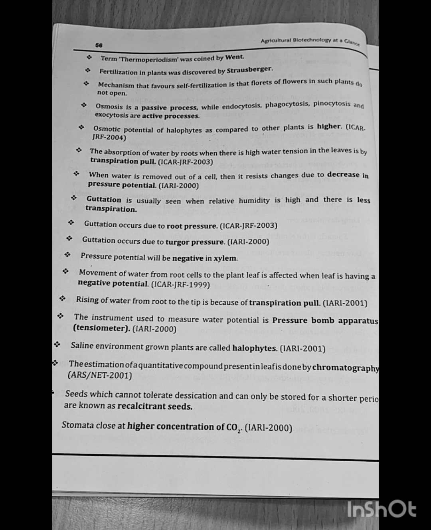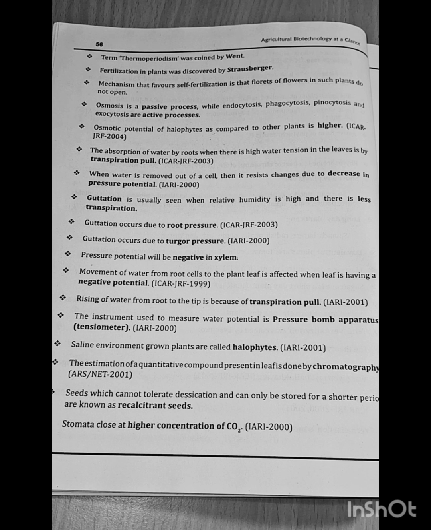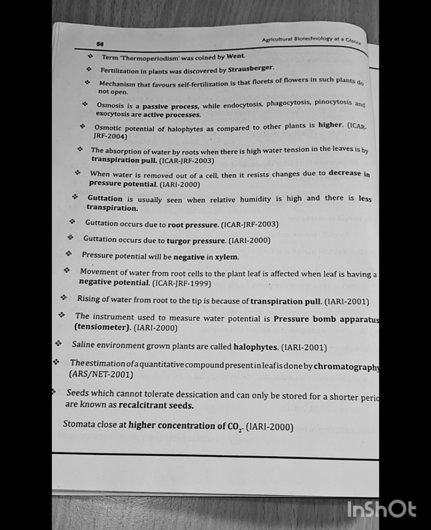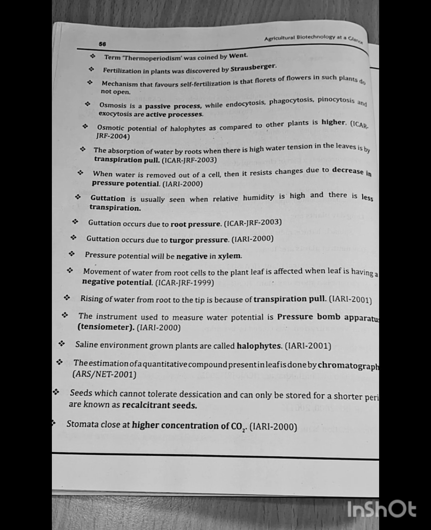Fertilization in plants was discovered by Strasburger. A mechanism that favors self-fertilization is that florets of flowers in such plants do not open. Osmosis is a passive process, while endocytosis, phagocytosis, pinocytosis, and exocytosis are active processes. Osmotic potential for halophytes as compared to other plants is higher. ICAR JRF 2004. The absorption of water by roots when there is a high water tension in the leaves is by transpirational pull. ICAR JRF 2003.